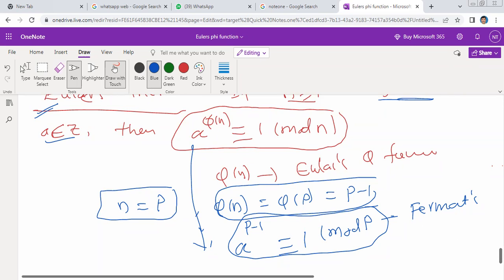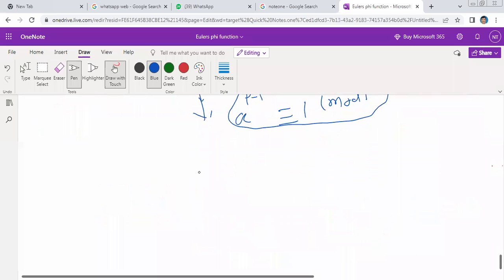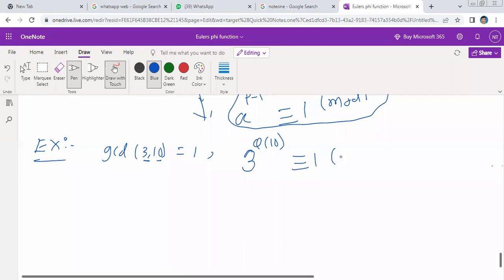Now, if I am taking some examples, we need to take the GCD. Suppose GCD of 3, 10 is equal to 1. What is my a? a is 3, n value is 10. GCD of a comma n is equal to 1. Then from Euler's theorem, how can we write this? a is 3, so 3 to the power of phi of 10 congruent to 1 modulo 10. Am I right or not?